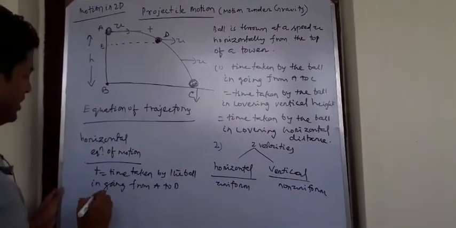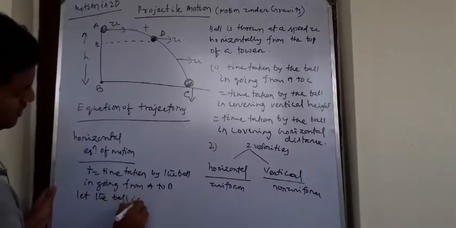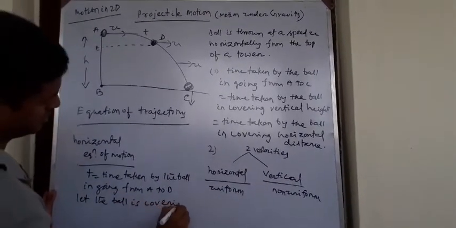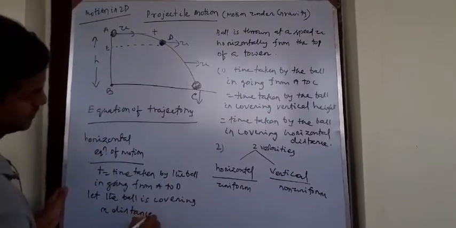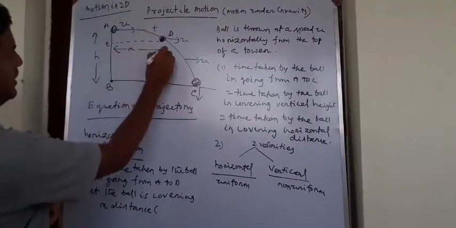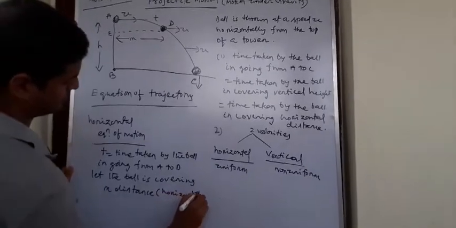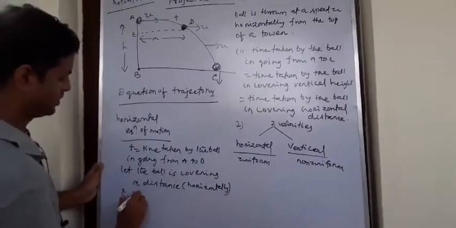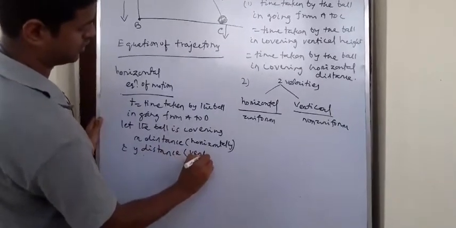It means let the ball cover x distance. How much x distance? This is the x distance horizontally and the y distance vertically.